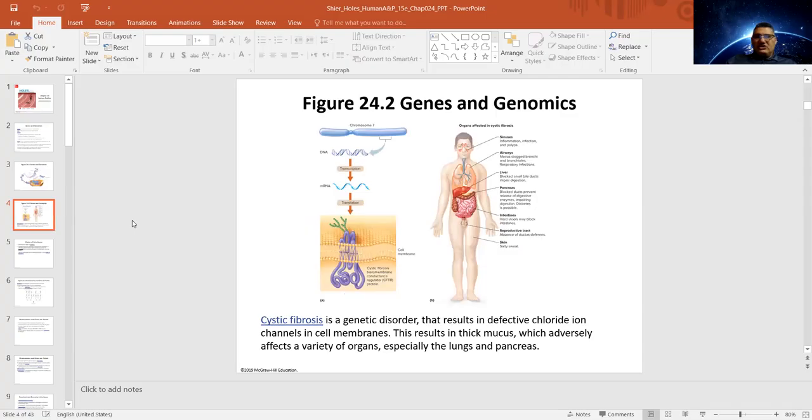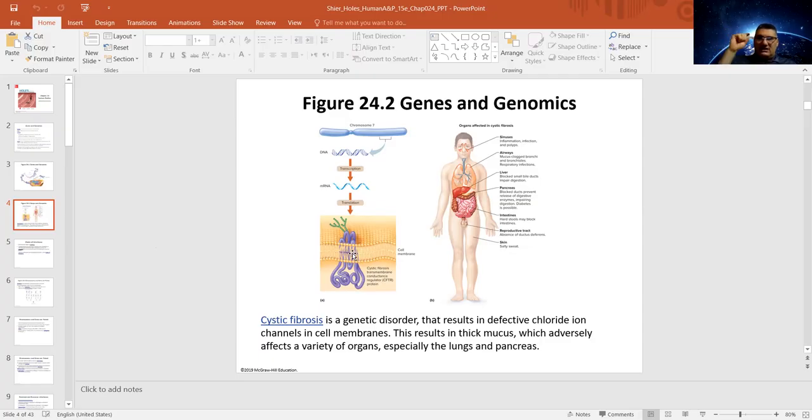Some genetic issues can happen during expressing these genes that I talked about, something like cystic fibrosis, which is a genetic disorder that will result in defective chloride channels, ion channels. There are ion channels in the cells, which are like here. Ion channels are proteins, and this protein is encoded by a gene.